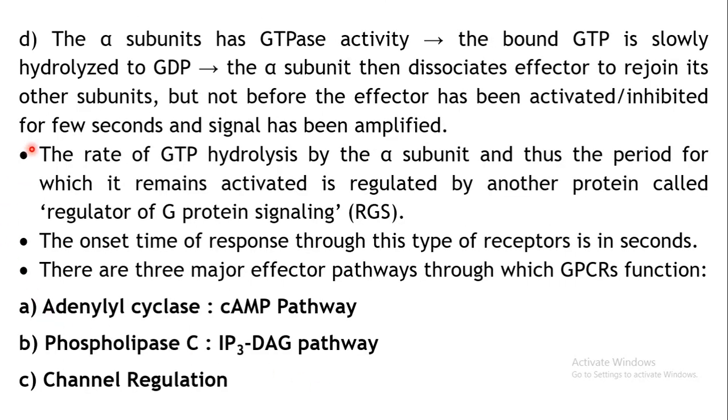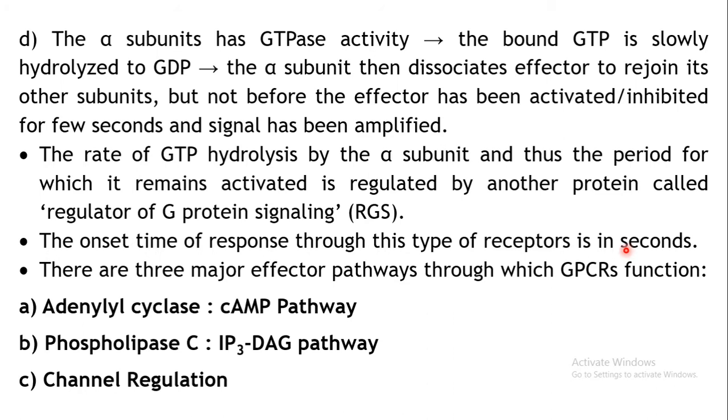Now the rate of hydrolysis of this GTP by the alpha subunit, and exactly the period for which it remains activated, is generally regulated by another protein known as regulator of G protein signaling, known as RGS. Now the onset of the response through this GPCR occurs in very few seconds.